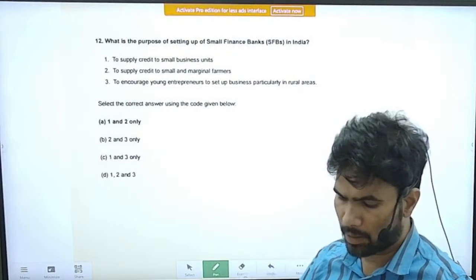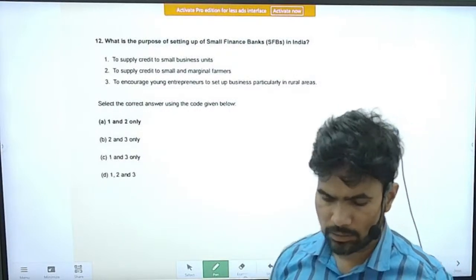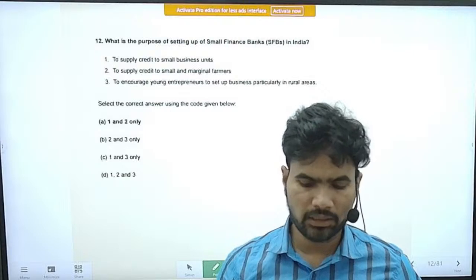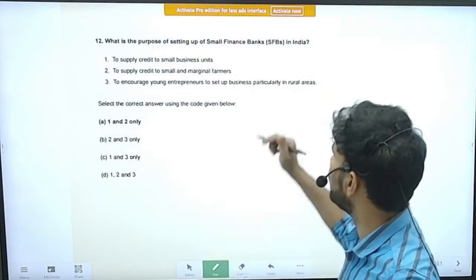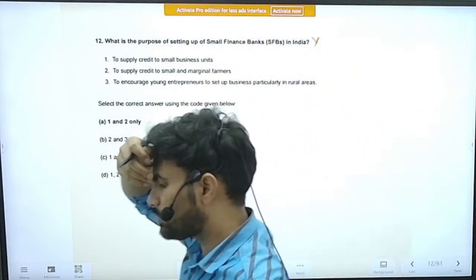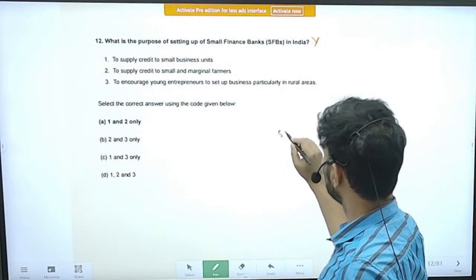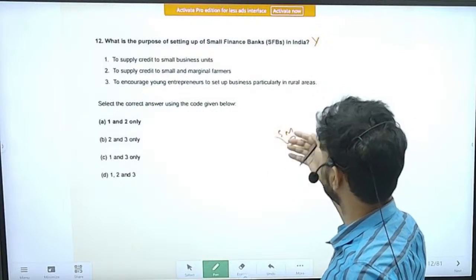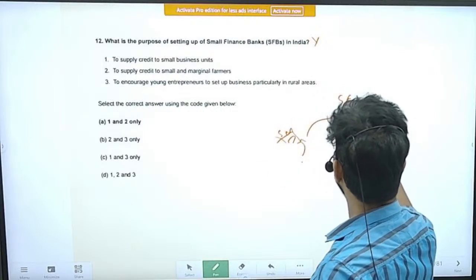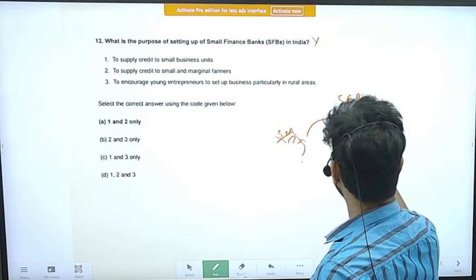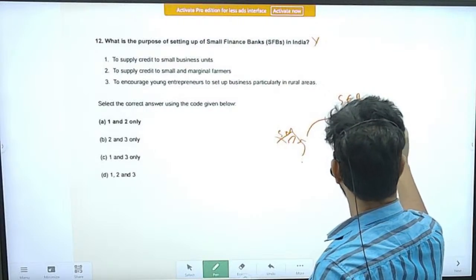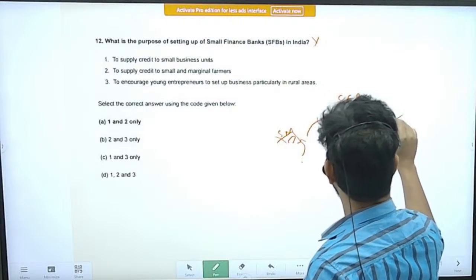Consider the purpose of setting up small finance banks in India. At that time, both concepts, small finance banks and also payment banks, were very much in discussion and under the news.